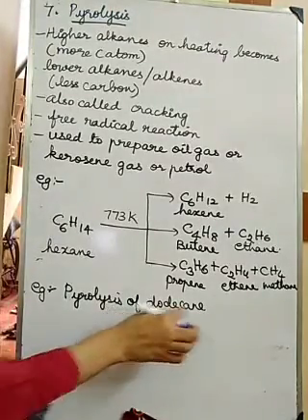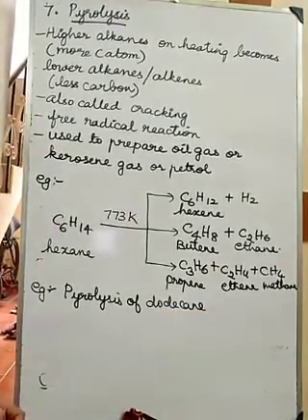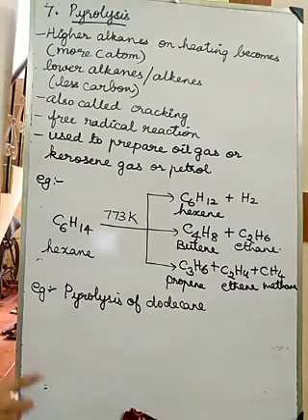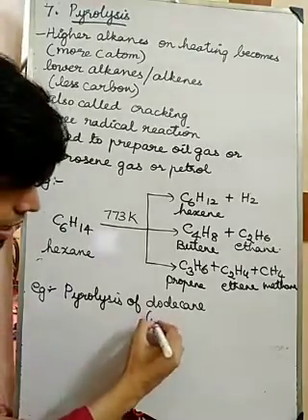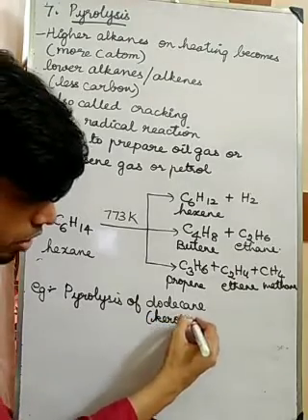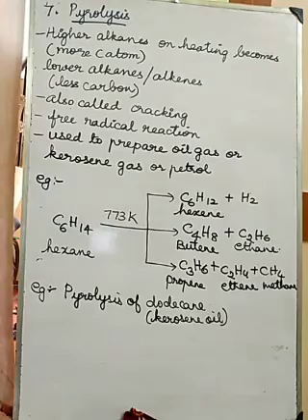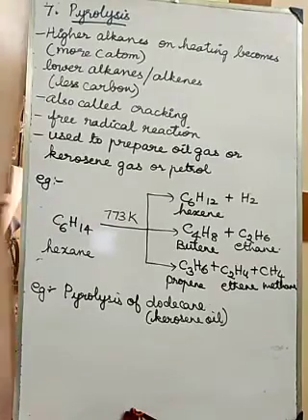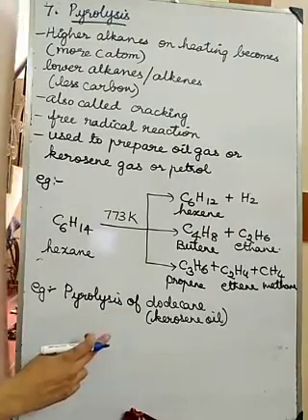So 10 plus 2, 12 carbons. This dodecane is the main constituent in kerosene oil. This is an application based question they may ask.